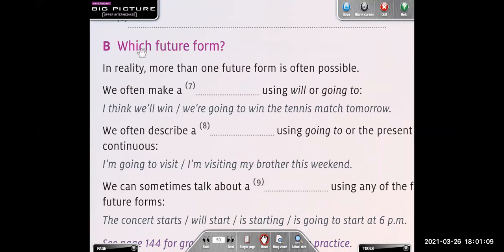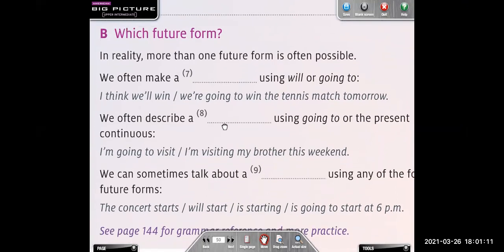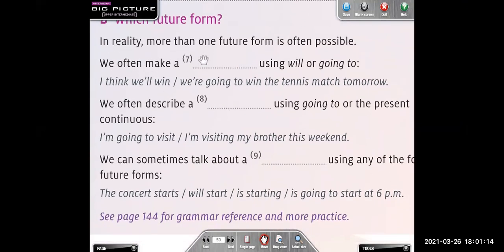Okay, so it says, which future form? In reality, more than one future form is often possible. For example, we often make a prediction with will or going to. What do we use will and going to for? Predictions, right?